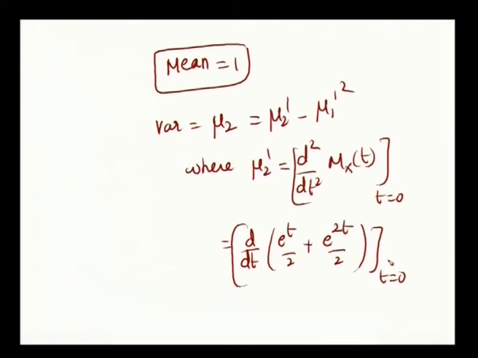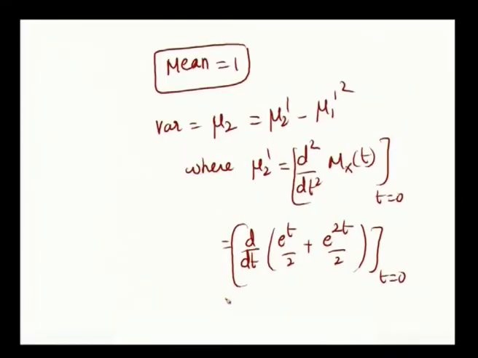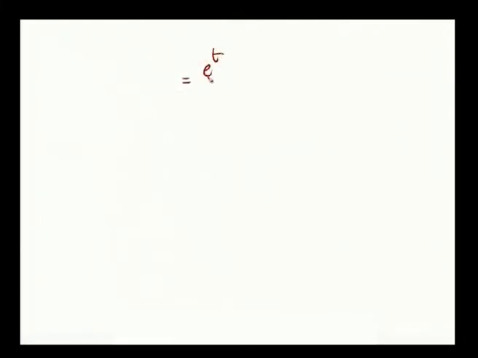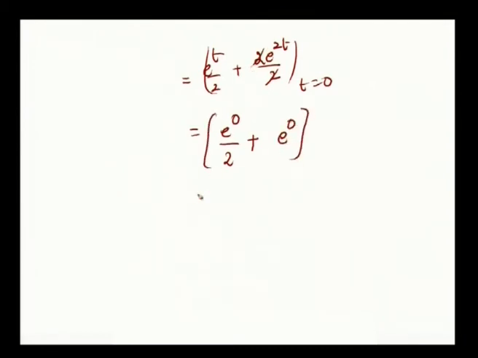d square by dt square is two times differentiation. One time differentiation is taken from the mean when you are finding the mean. What does this differentiation give? It is e power t by 2 plus 2 into e power 2t by 2 at t is equal to 0. When you substitute t is equal to 0, e power 0 by 2, the 2 gets cancelled, and e power 0, right. So, 1 by 2 plus 1 which is equal to 3 by 2. This is mu 2 dash, right.